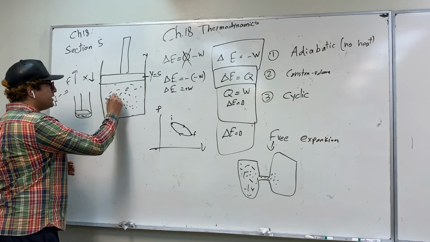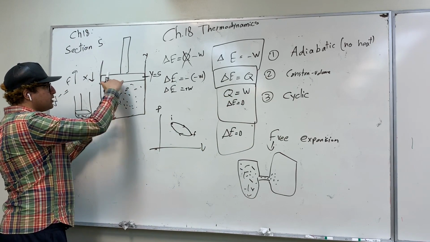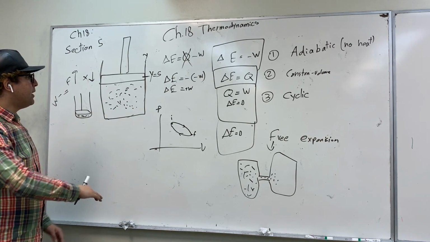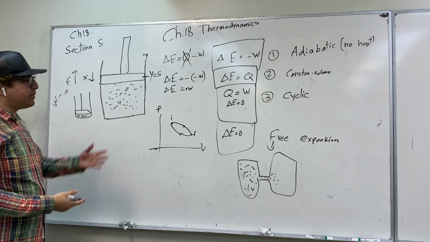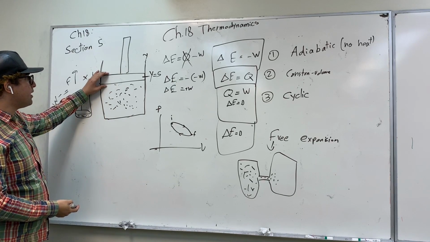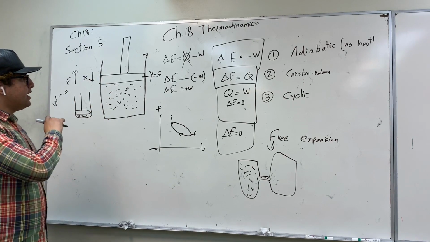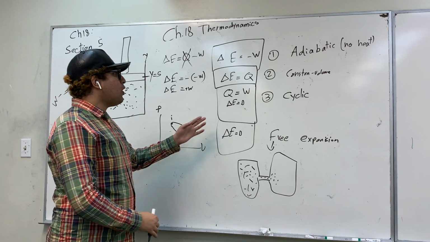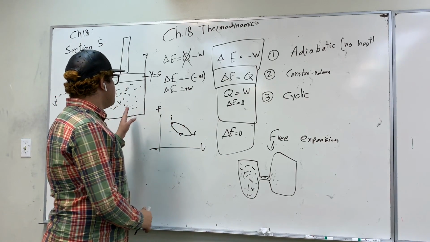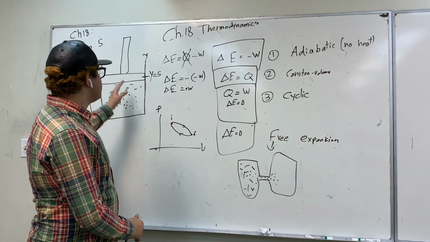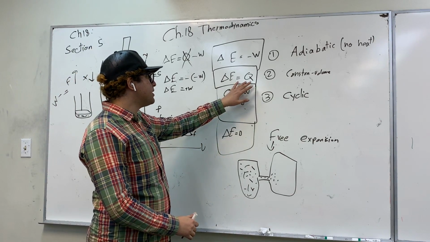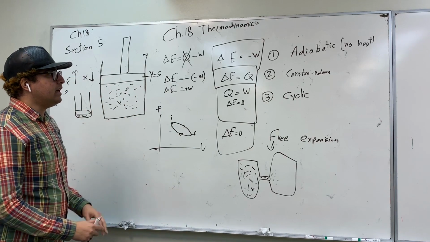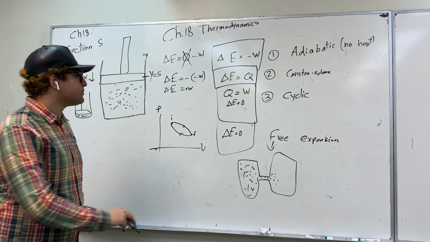So we know when we heat the gas up, the gas will try to expand and try to push on the piston, but in this case the gas cannot push because we're holding this stationary. So the second special case, all it says is that when we hold the piston constant and we add heat to the system, then the internal energy of the system will increase. That's the second special case.